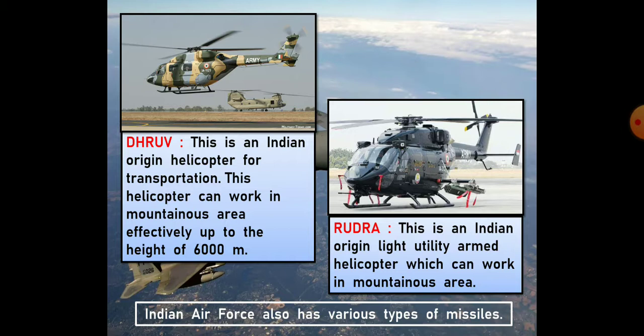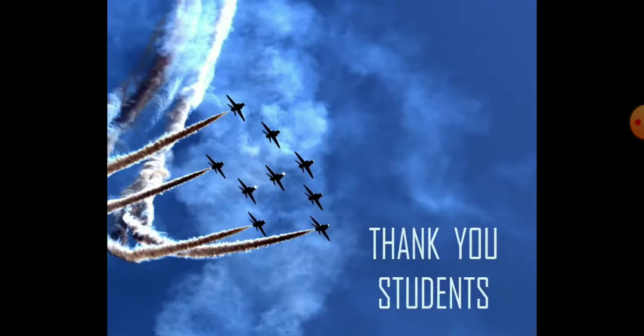So along with all these types of aircraft, the Indian Air Force also has various types of missiles. Missiles means what? Rockets. So during the war, whatever different types of aircraft are required for the Air Force, along with that they have their different types of missiles also to fight the enemy. Clear? So with this we have finished this chapter, that is Indian Air Force. Clear? So thank you students.